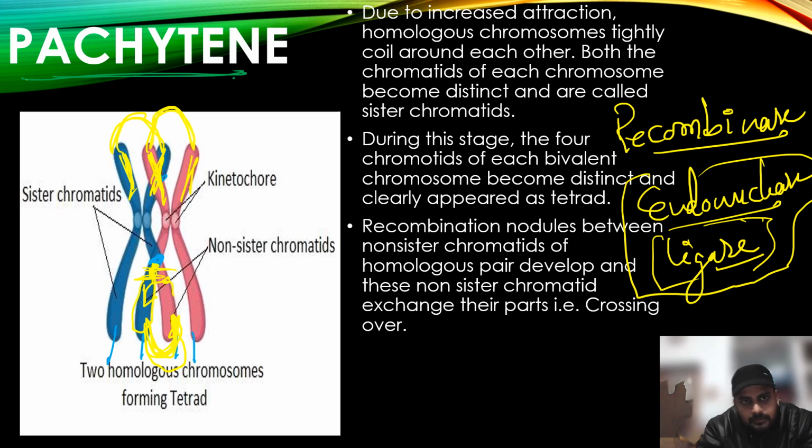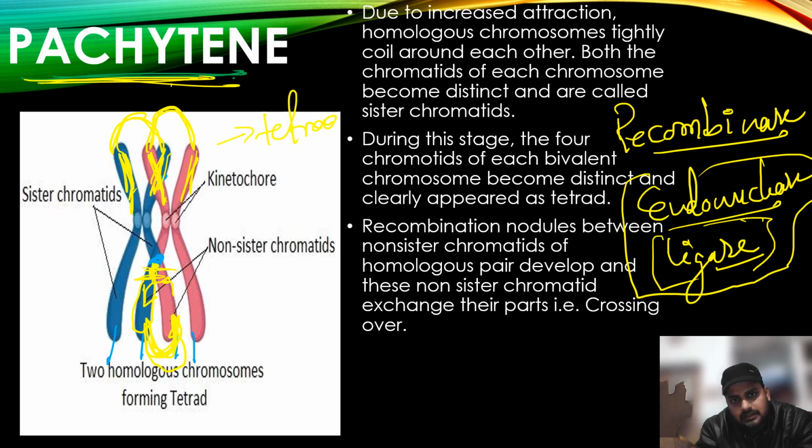It is a long process. So this is a very long stage. Pachytene is a long stage. Not very long, but it is a long stage. And you will see the four chromatids. So this is also called a tetrad, and bivalent, obviously two chromosomes, so you can say bivalent.